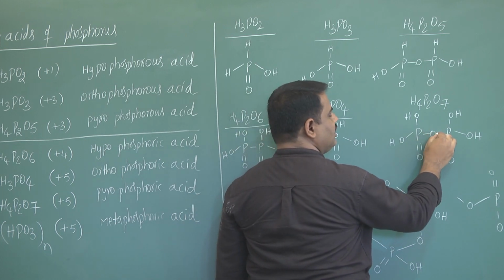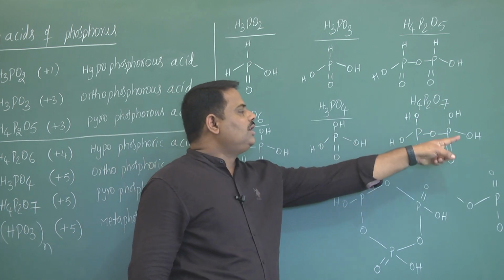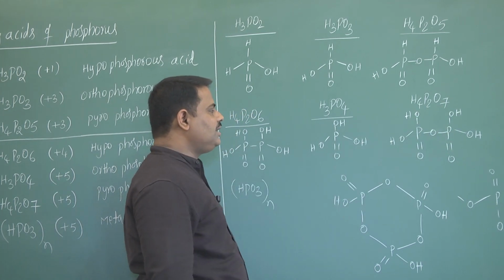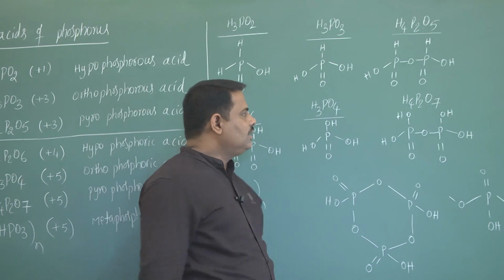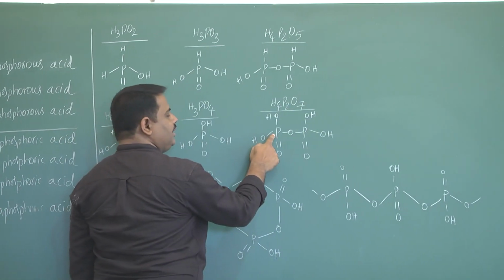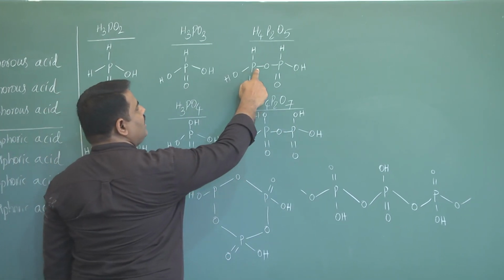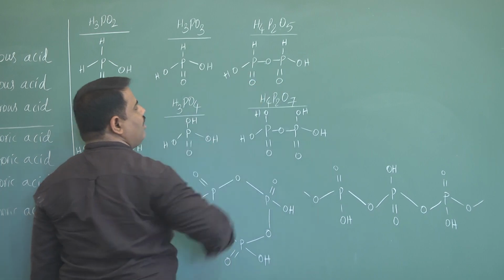Here we can write that oxygen atom. This is also tetrabasic or basicity is 4. This is an important compound where we have a POP bond. Here also we have a POP bond.